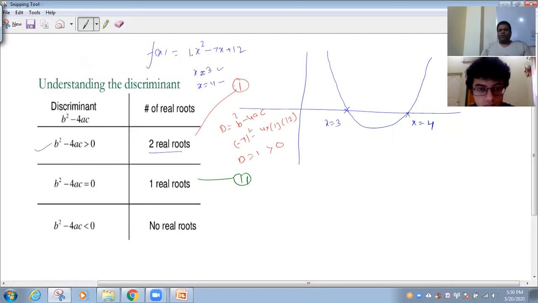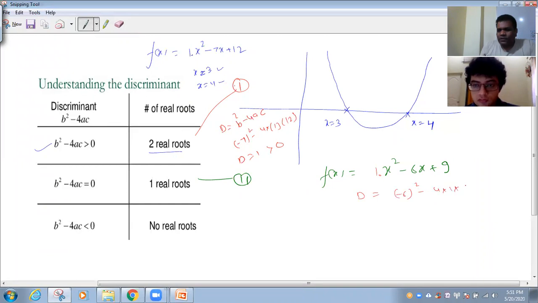Case 2, when the discriminant is 0, then the parabola cuts the x-axis at a single point. Take an example. Let us say the function f of x is equal to x squared minus 6x plus 9. If you check, in this case your discriminant is 0. What is D? b squared minus 4ac, so minus 6 whole square minus 4 into 1 into 9.